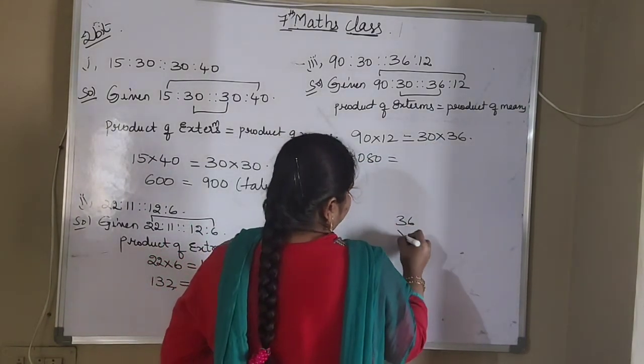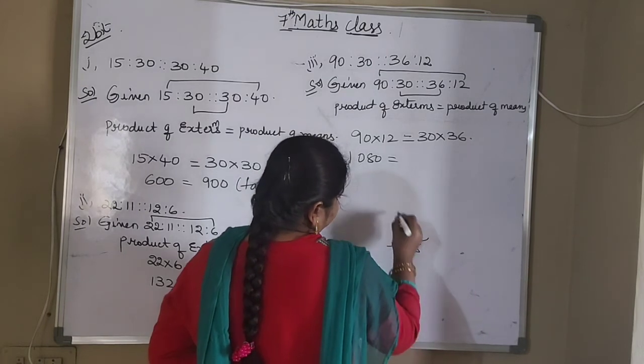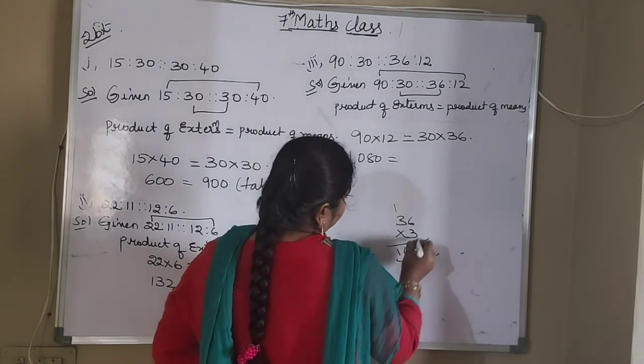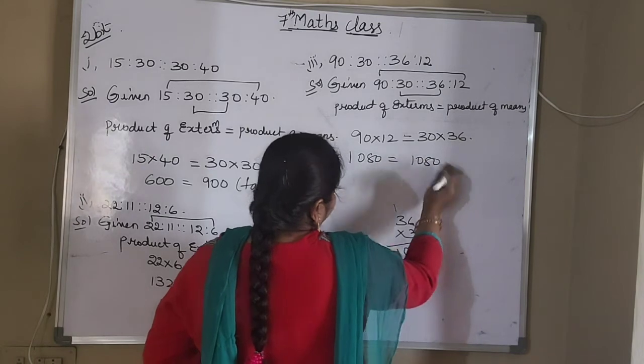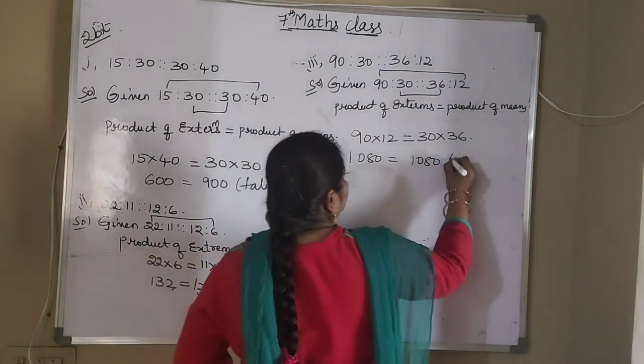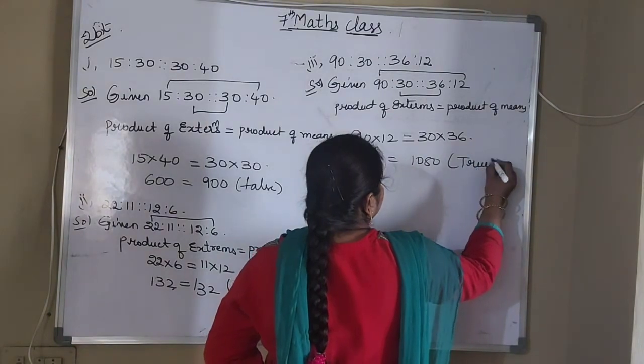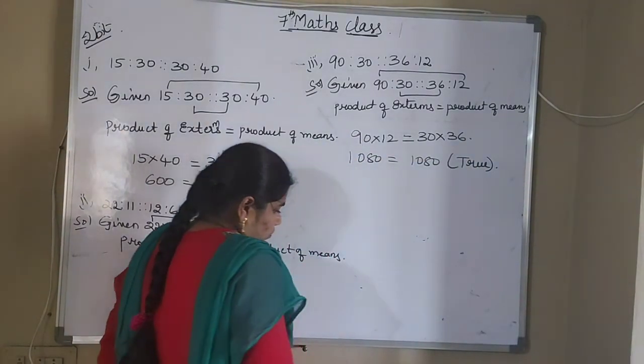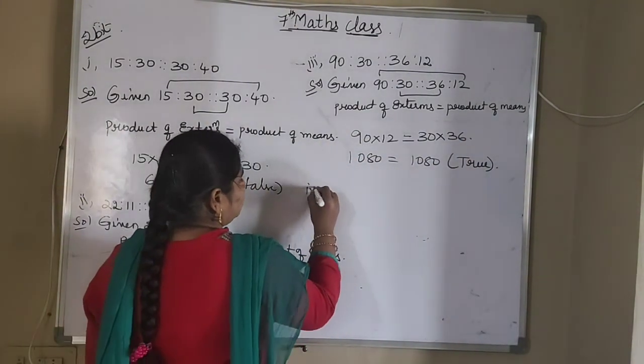Now 36 threes are, that is also 1080. So you got the two terms as equal. So this is also true.